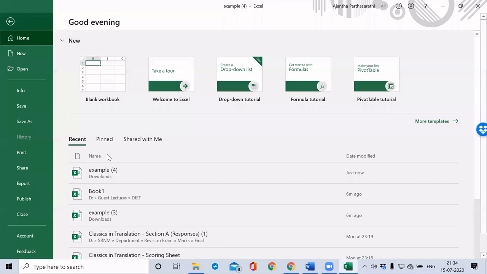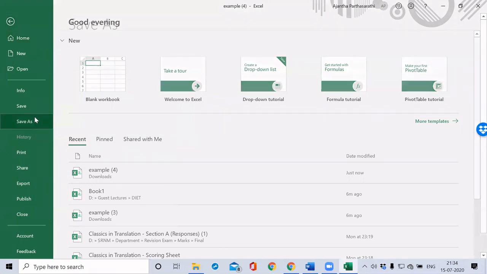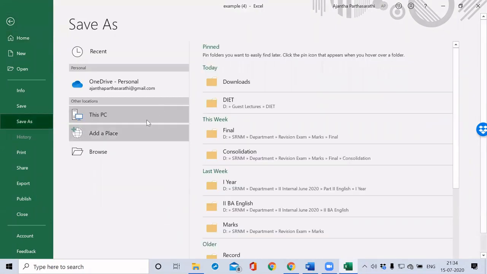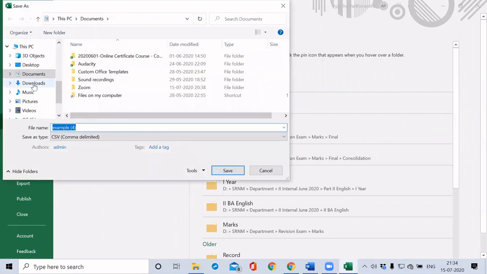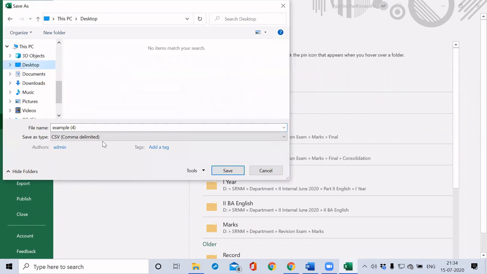Just go to this save as, and make sure that your file is saved in CSV, comma delimited form.